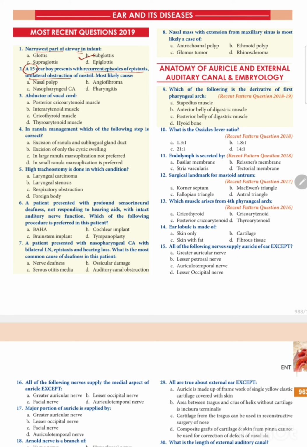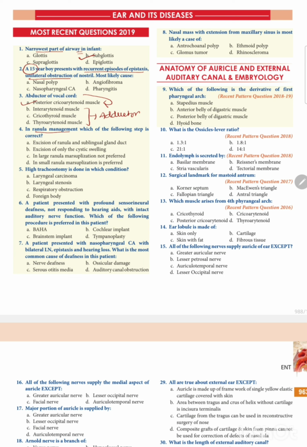The only abductor muscle of the vocal cord is the posterior cricoarytenoid muscle. The remaining muscles are the adductor muscles.